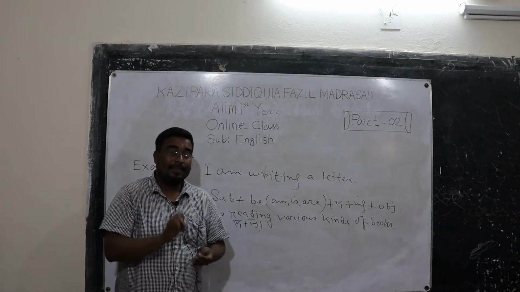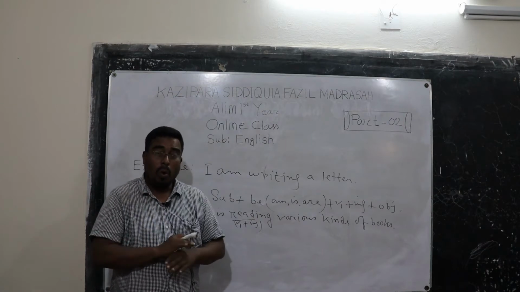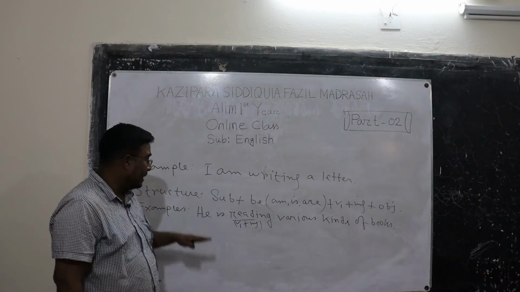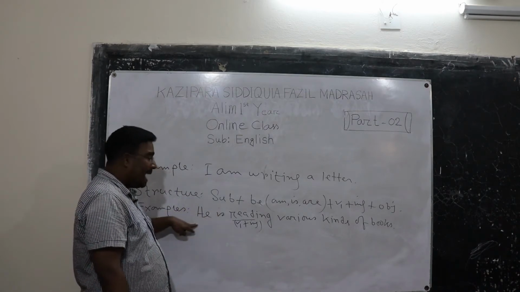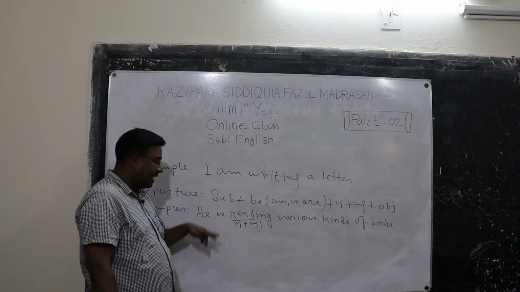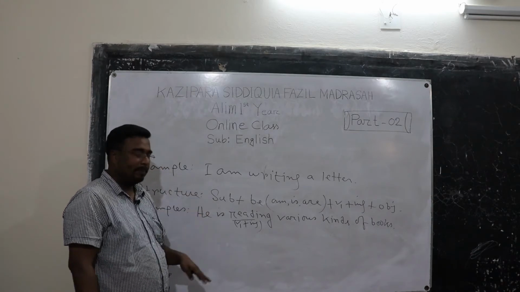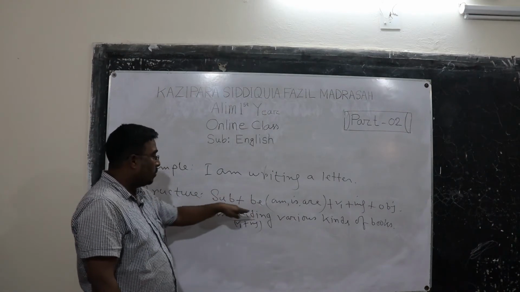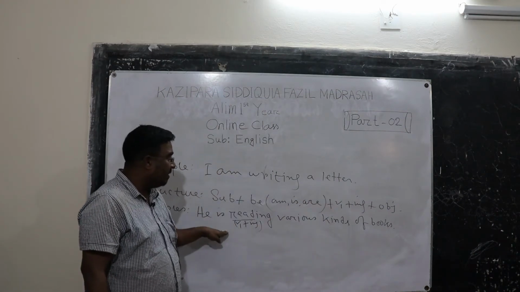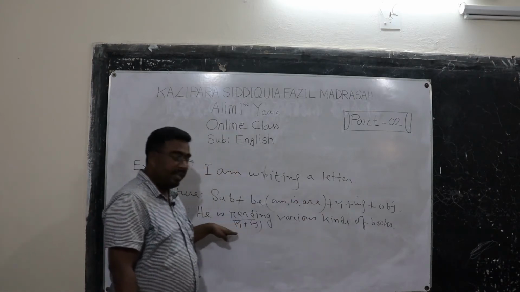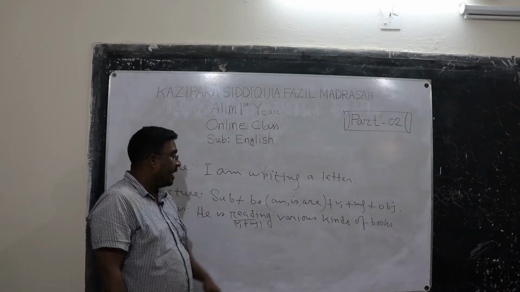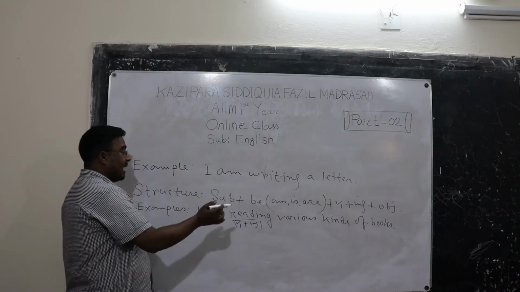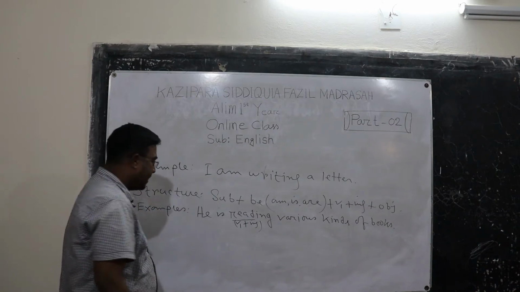If this third person is in the singular number, then is is appropriate with the subject he, and that's why I have used is here. Then read, according to the formula, is verb 1 and ing is added with read and it becomes reading, and various kinds of books works as the object. So he is reading various kinds of books, it is present continuous tense.